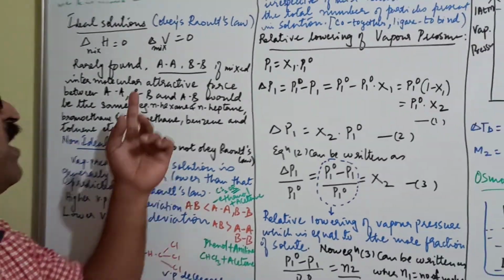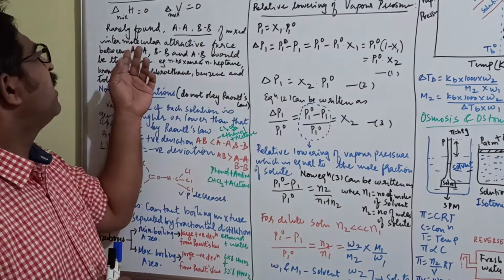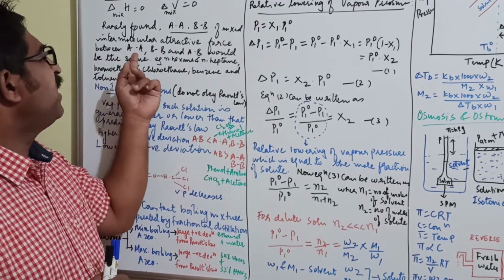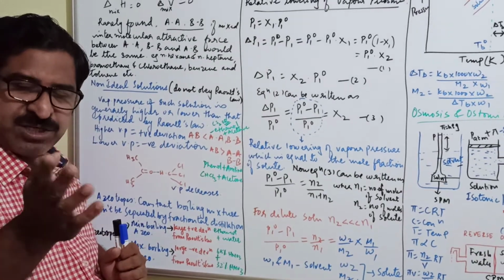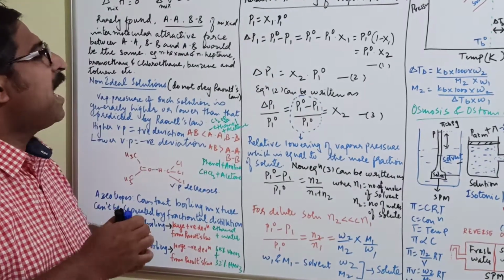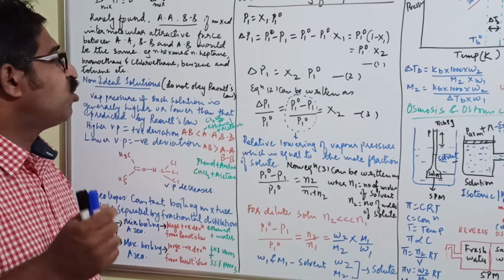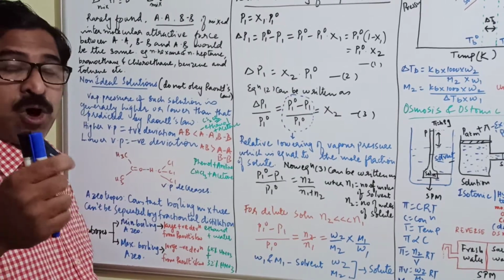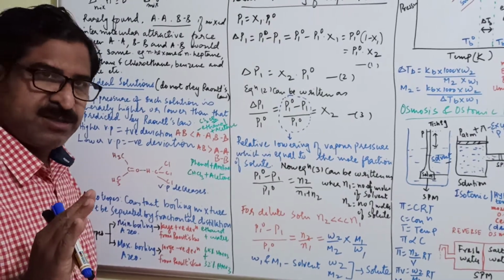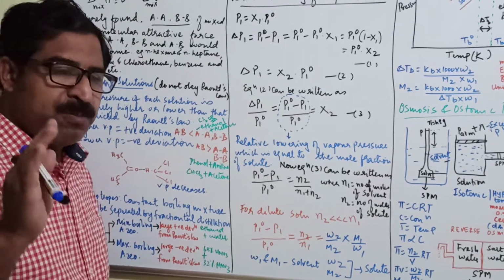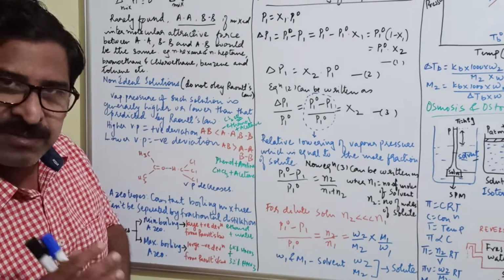Suppose you have a solute and solvent. A is the solute and B is the solvent. If they are mixed, the intermolecular attractive forces between A-A, B-B and A-B would be the same. Intermolecular attractive force is the interaction between the particles of solute and solvent. An example is n-hexane and n-heptane. A mixture of n-hexane and n-heptane at certain conditions will show ideal behavior, so they are known as ideal solutions. But not at all conditions of temperature and pressure. When the conditions change, naturally they may not behave ideally. It depends on the conditions.